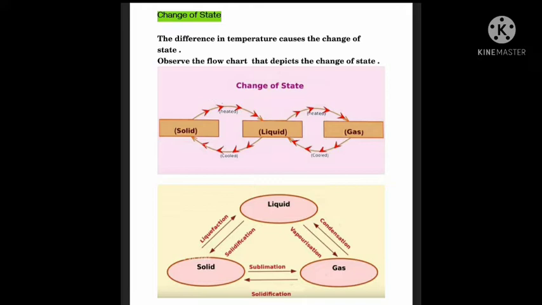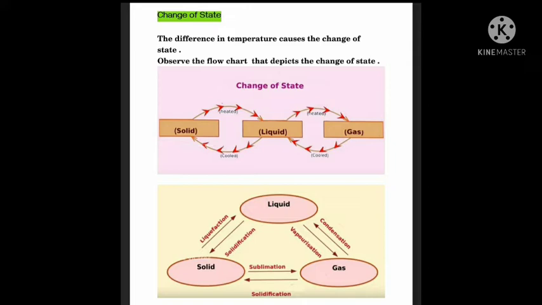When the gas undergoes solidification, it changes to solid. The process when a gas is converted to solid is known as solidification. And the process by which a solid changes to gas is known as sublimation.